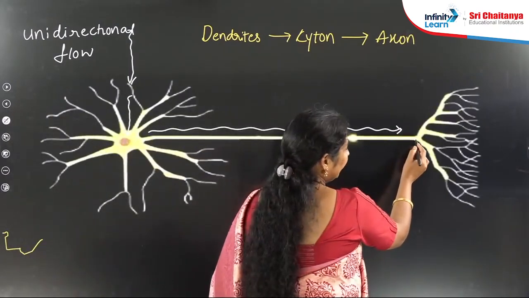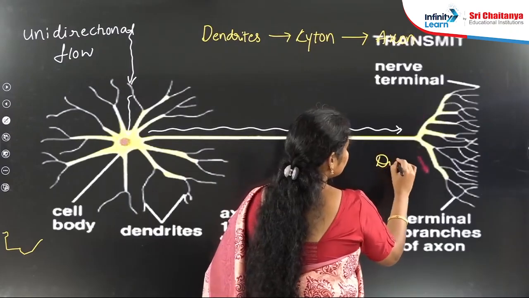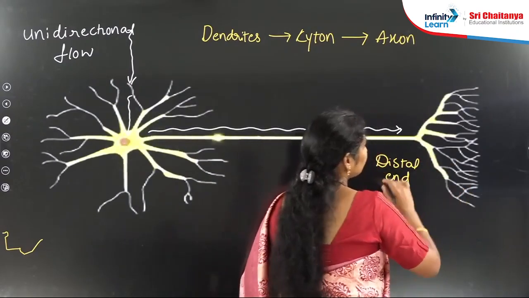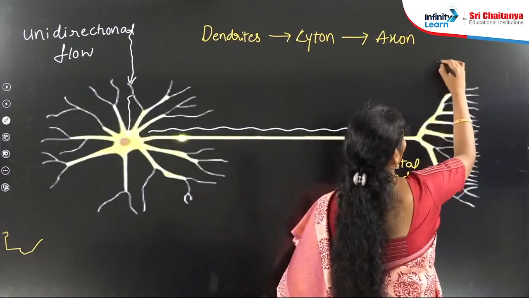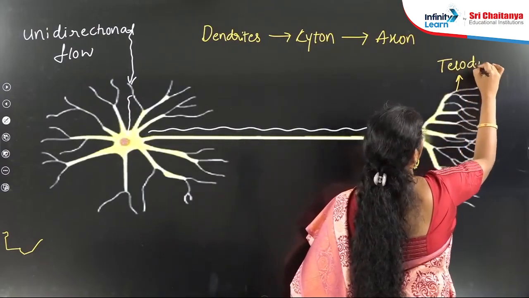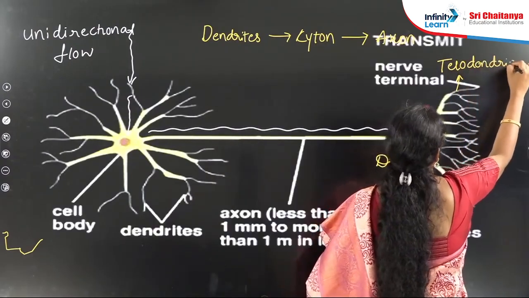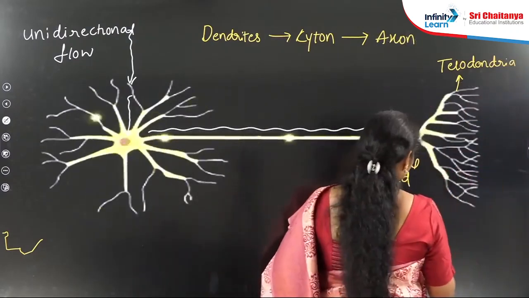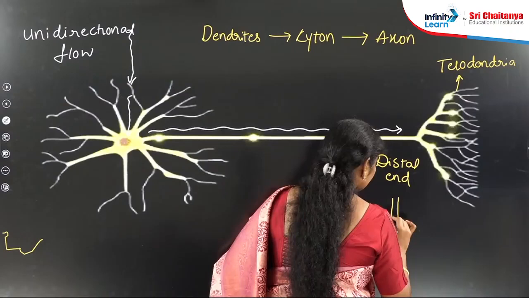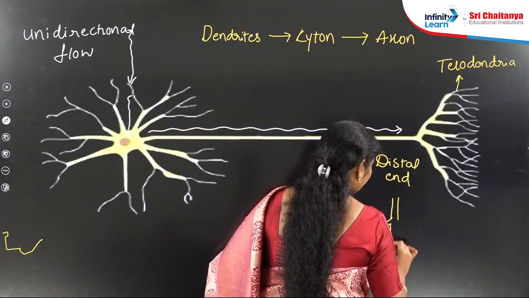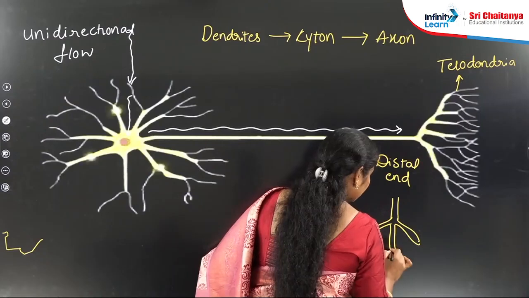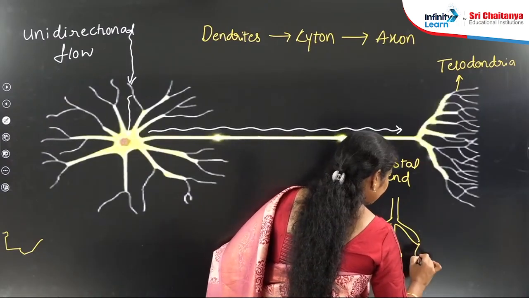The distal end of the axon is branched and these branches are known as telodendria. This telodendria has swollen structures. These are known as synaptic knobs.